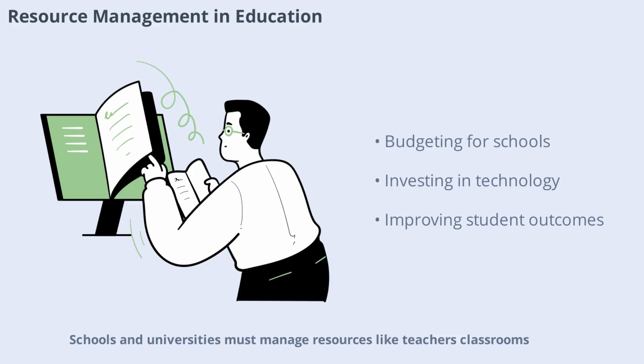Schools and universities must manage resources like teachers, classrooms, and technology to provide quality education. This involves budgeting, scheduling, and investing in new learning tools. Effective resource management in education can improve student outcomes and ensure equal opportunities. Let's explore how educational institutions make the most of their resources.